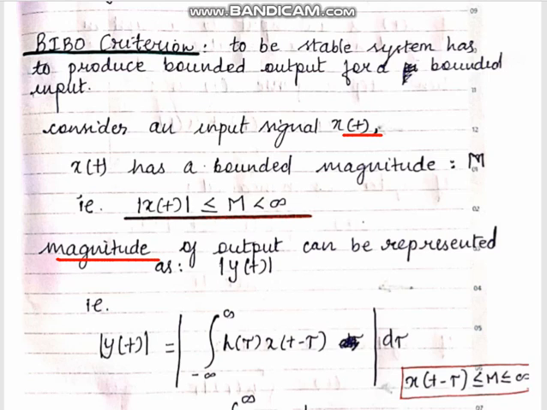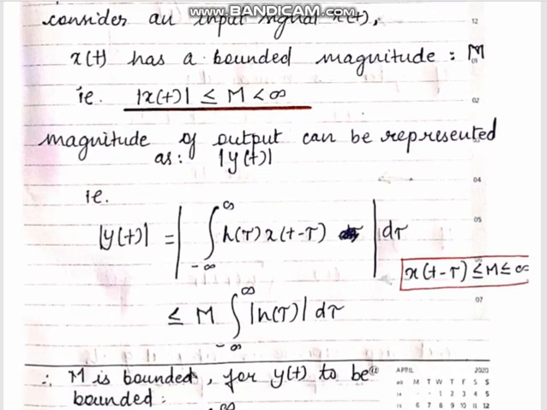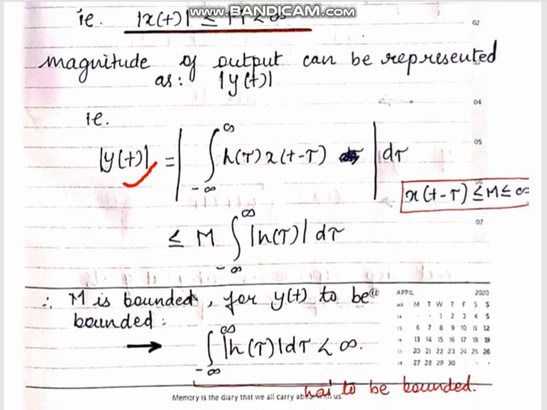We need to calculate its absolute value, that is the magnitude. So we'll try to obtain the magnitude of the output signal y of t. Clear? So substitute the representation of y of t that you already know in terms of the convolution integral, and calculate the magnitude, that is the absolute value of that convolution integral.